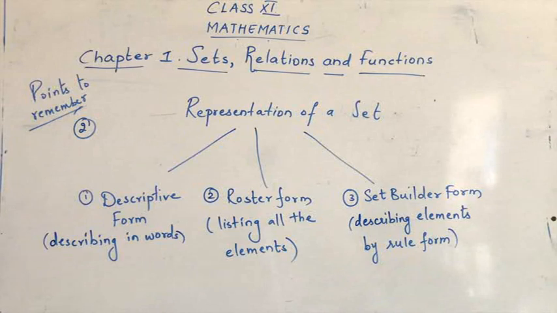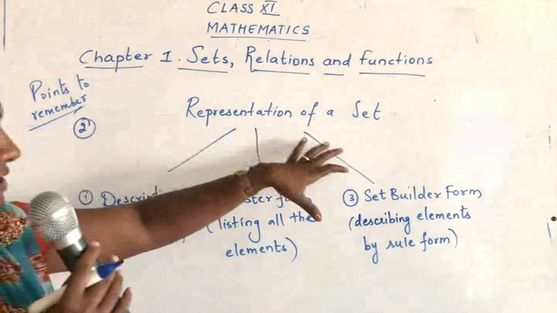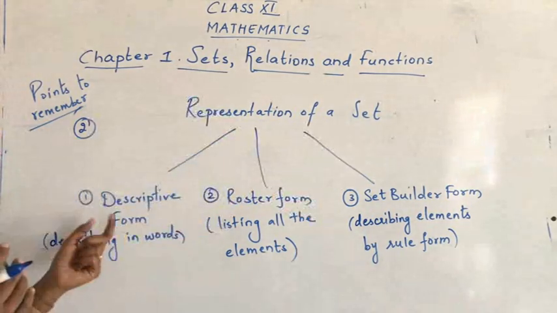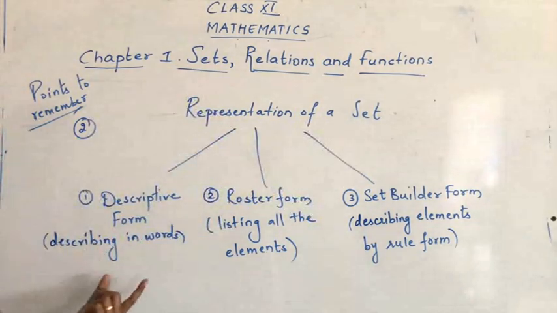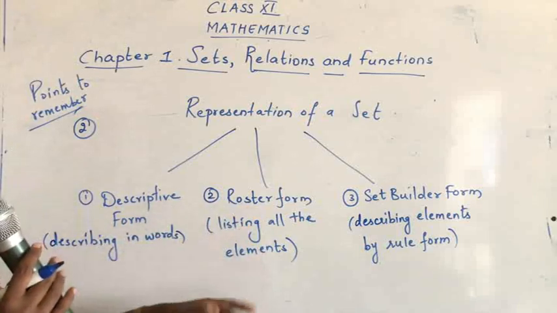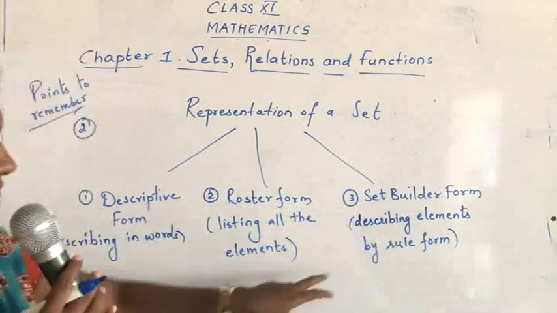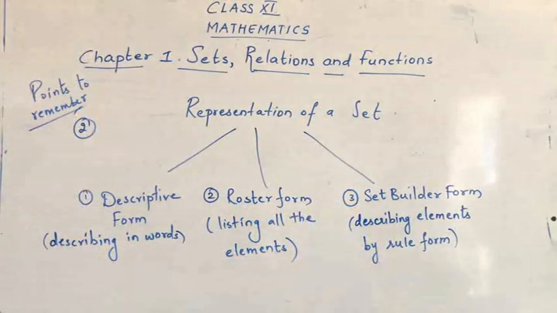Take down the points. Under points to remember, the second point is representation of a set. This can be done in 3 different ways. First one is descriptive form, describing in words. Second one, roster form, listing all the elements. And third one, set builder form, describing elements by rule form. Take down the points. I hope that you people have taken down the points.